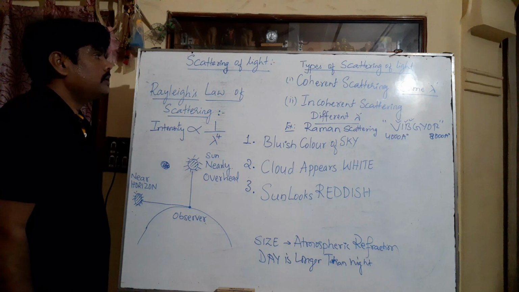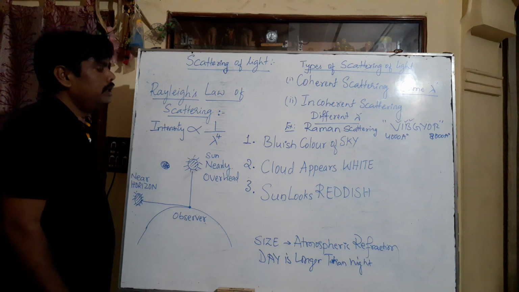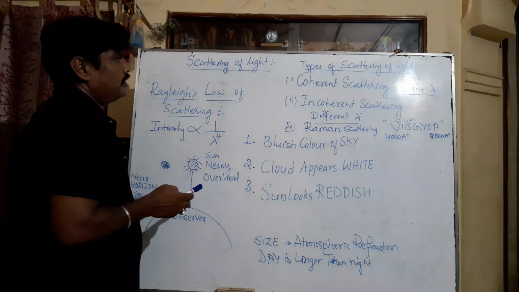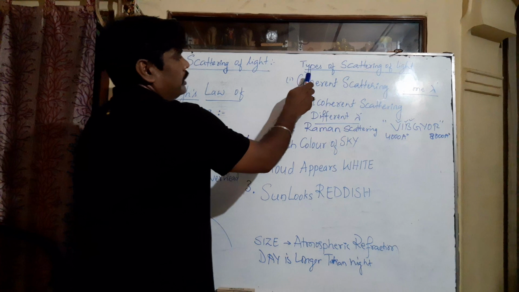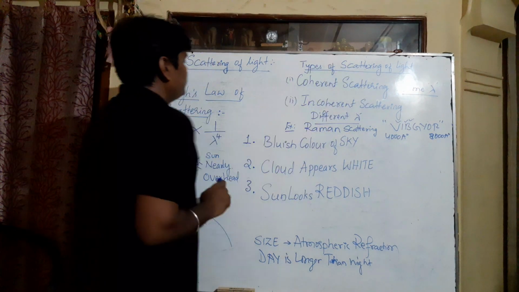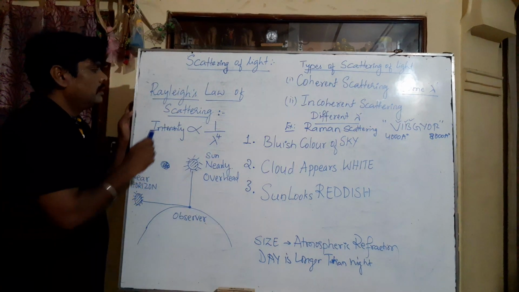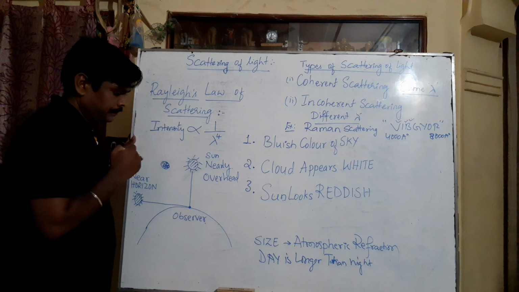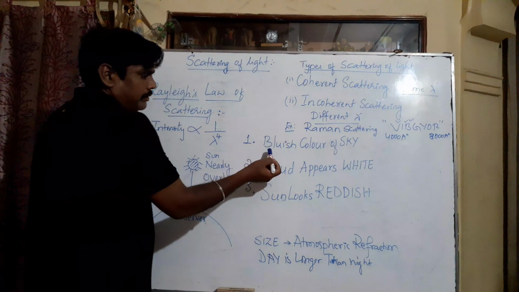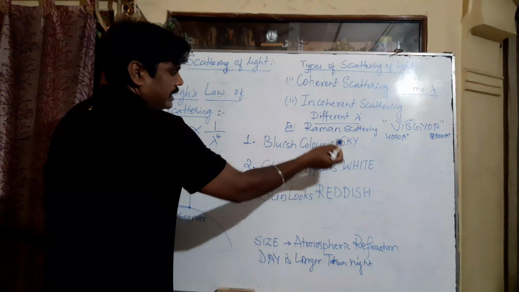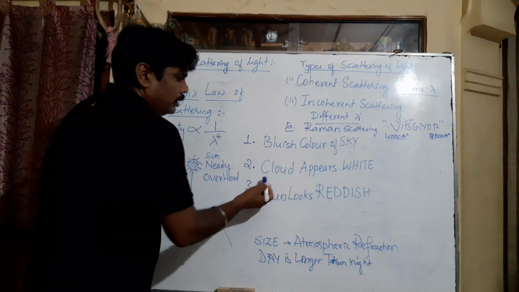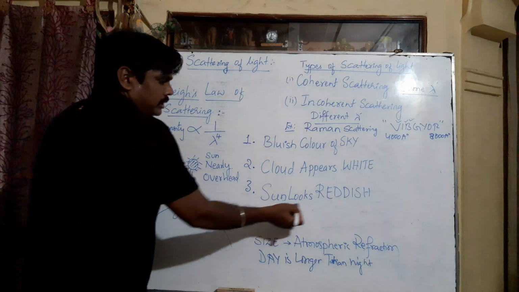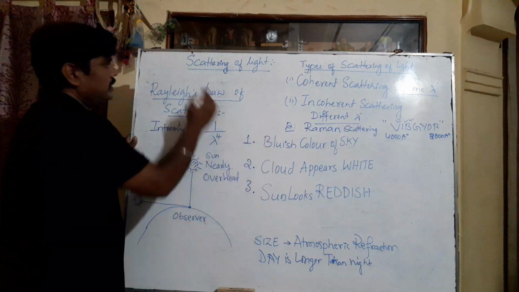In the examination, 1 mark and 2 mark questions can be asked here. One of the important questions is types of scattering they will ask. Another one is state Rayleigh's law of scattering they will ask. And they will ask this one also: why the sky appears blue in color, why the cloud appears white in color, and why the sun looks reddish. For all these questions, the answer should be due to